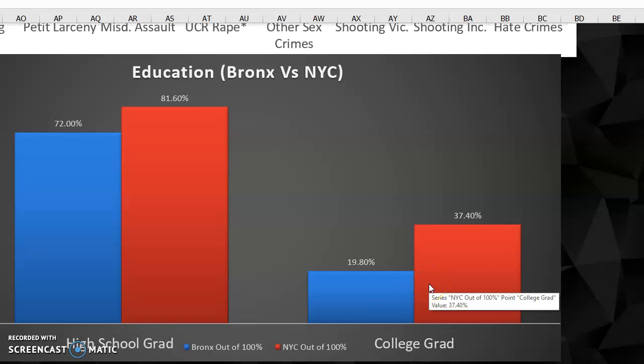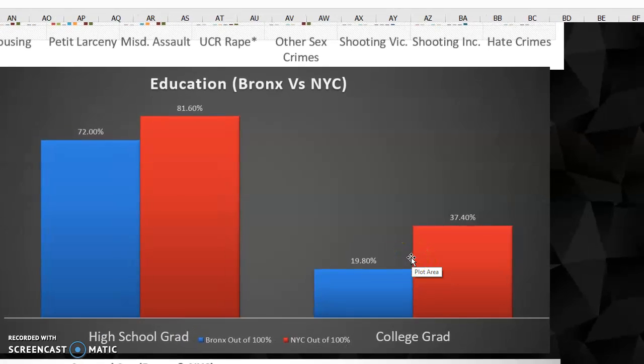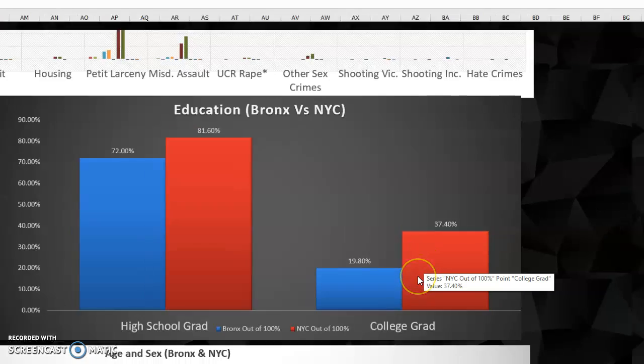We can formulate conclusions to think maybe education is affecting why there is more crime in Bronx versus regular New York City, because a lot less college graduates compared to New York City. As we can see in the data, there's almost double the amount in New York City that have college degrees.